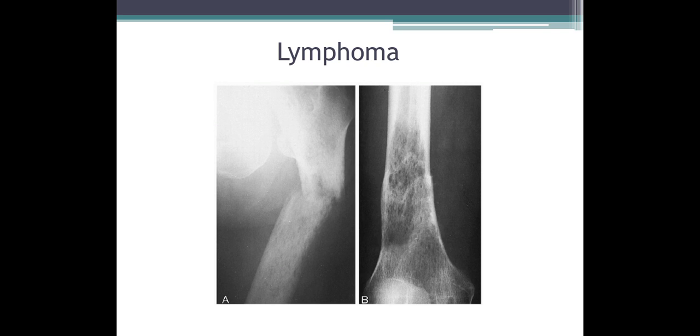Any lesion which causes a fracture is called a pathological fracture, so not due to trauma. So this is the tumor which is causing the fracture. So lymphoma causing pathological fracture. Picture B shows an ill-defined lesion involving the distal diaphysis of the femur. Permeative destruction you can see within the diaphysis and there is no fracture in picture B.